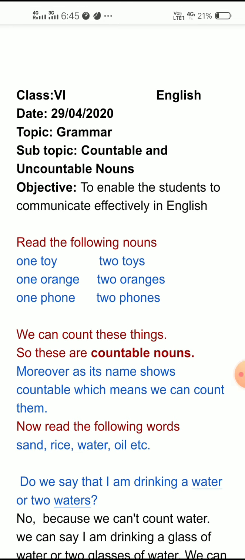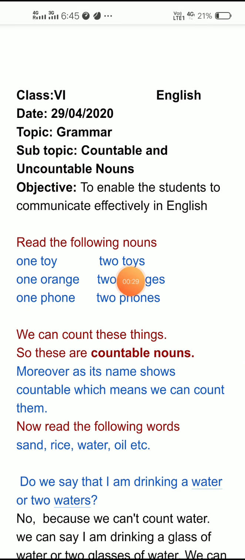Students, as you know, we are doing the first chapter of the English practice book. We have done many topics from this chapter like nouns, pronouns, verbs, adverbs, adjectives, prepositions, etc. Today we are going to do countable and uncountable nouns. Before going through the topic, just read the following nouns.